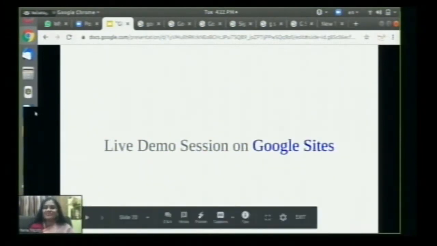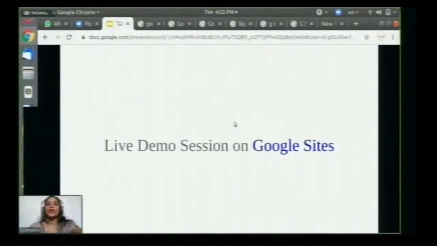So, Ms. Chilika, we can go ahead. Yes, ma'am. And before directly going into the creation of this Google site, I would like to introduce the other uses of Google Sites. Sure. So you can create e-portfolios of students, and you can also use it as an LMS, learning management system, and attach your sites to Blogger also. So now let us go to Sites. I'll show you the ways how to do that.